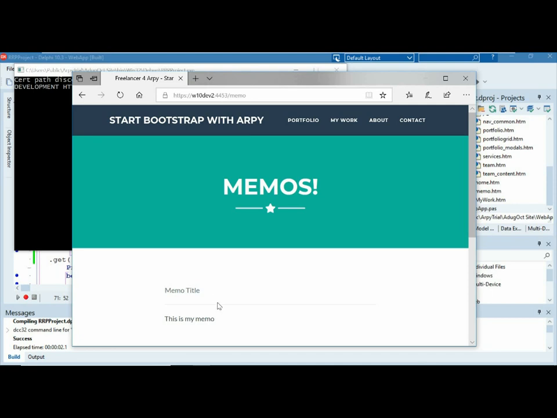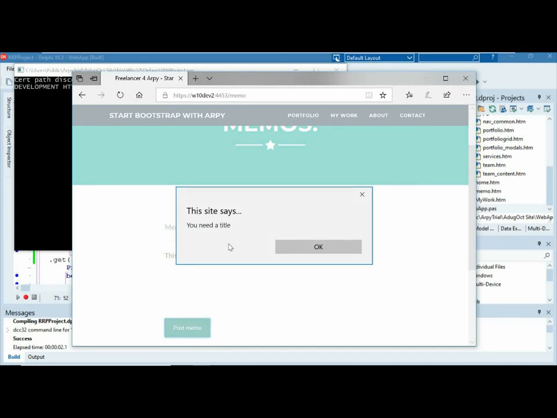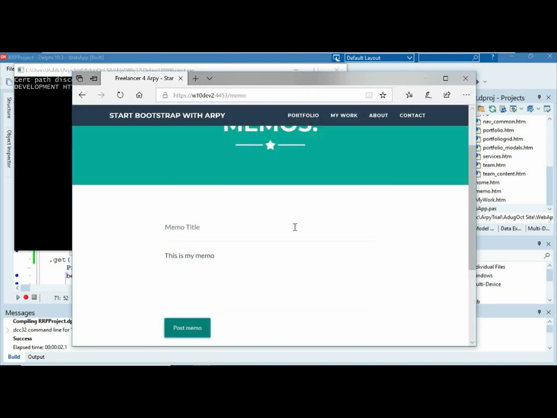And then if we just try and post that straight away, again, if we've done everything right, it says you need a title. Oh, from the server. Yep, that came back from the server, and the page didn't refresh. So we didn't post it. We only sent that particular message to the server. The page is still there.